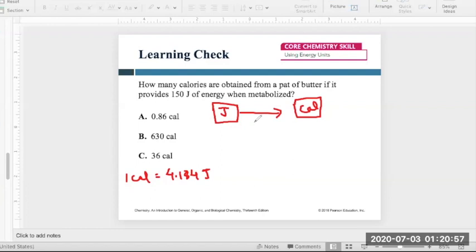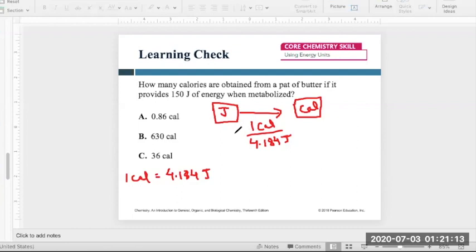Now we have to figure out which conversion factor we have to use, because we can make two. Our final unit that we require is calories. So that means we need 1 calorie on the top over 4.184 joules on the bottom. So this is your conversion factor.